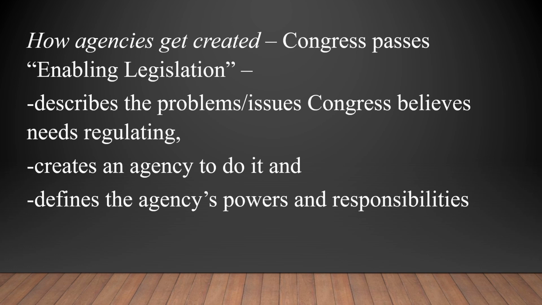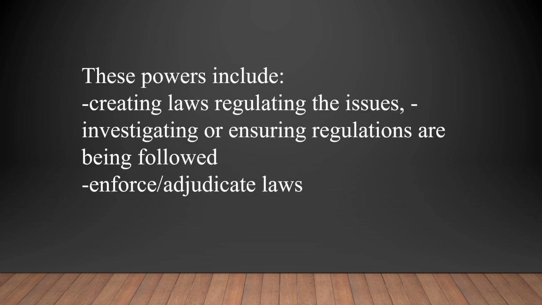It defines the agency's powers and responsibilities, which generally are to create laws regulating the issues, governing the issues, investigating the issues, or even ensuring that regulations are being followed. They enforce those laws. They take actions against violators. So you can see already, with that definition of enabling legislation, that agencies do have a lot of responsibilities and powers, and we're going to get into that next.